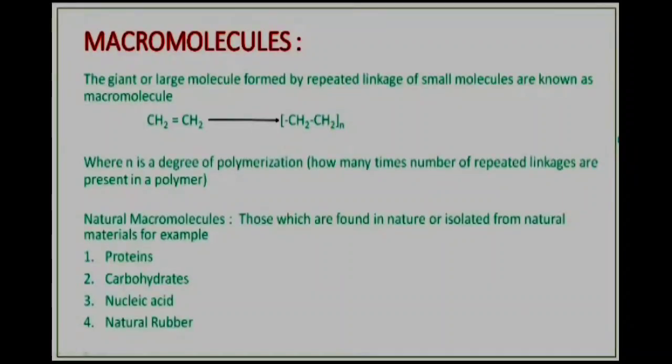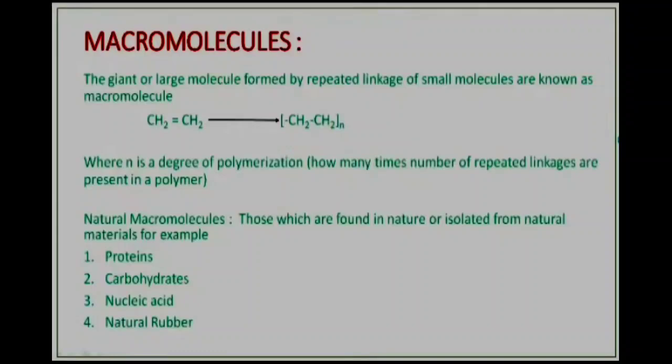Those macromolecules which are found in nature or isolated from natural materials are known as natural macromolecules. Here are a few examples. Proteins: as you know, in proteins, peptide linkage is present. Proteins are made up of 21 different amino acids. The second example is carbohydrates. Then nucleic acids, that is DNA and RNA. Natural rubber is also an example of a macromolecule, which is obtained from the latex of the rubber tree.